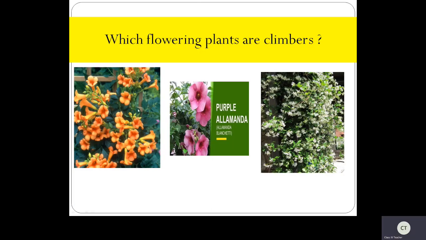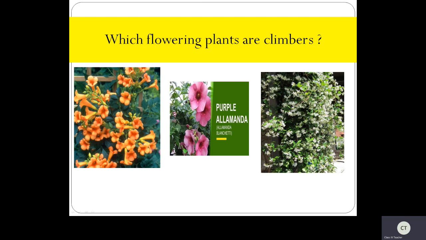Now let us move on to the next question, that is which flowering plants are climbers? So just see the flowering plants. They are asking only about the flowering plants. Okay, not the ones that give rise to fruits, just their flowers. Now see here. Yes, have you seen this flower? This is one of the croton, or it's a climber. So generally it gives some orange flowers. Children, have you ever observed this kind of flowers at your home or near the school? Just observe such flowers. Okay.